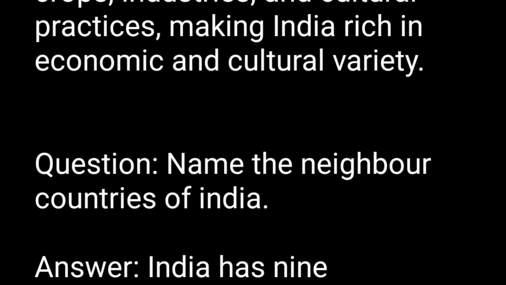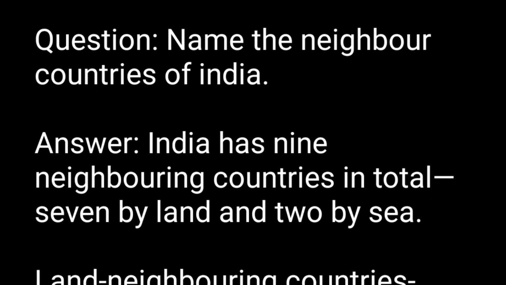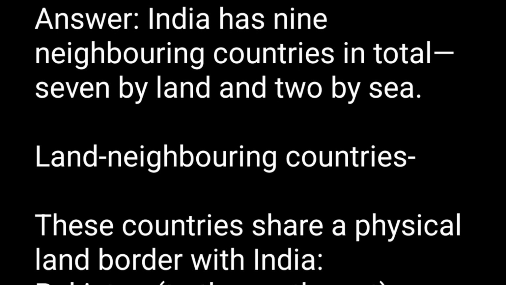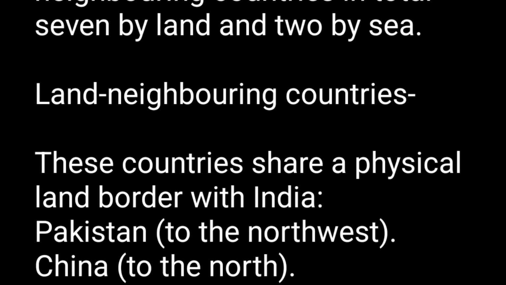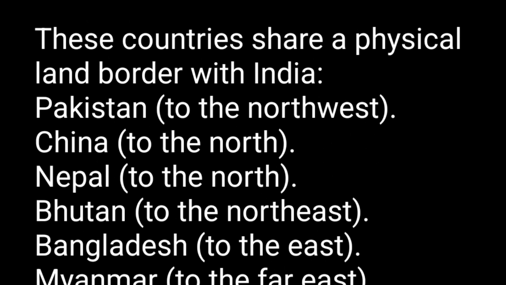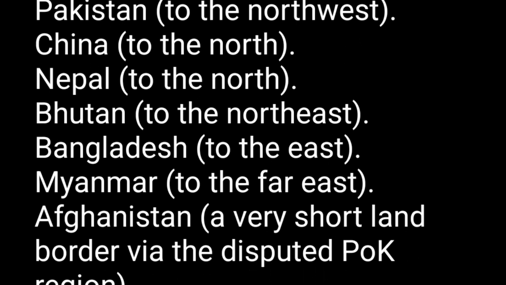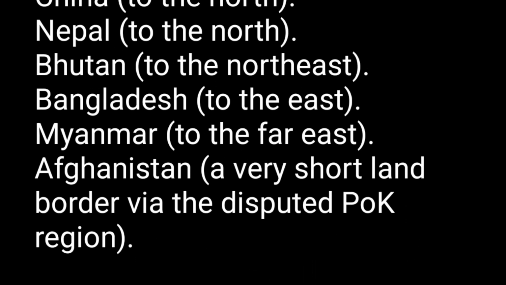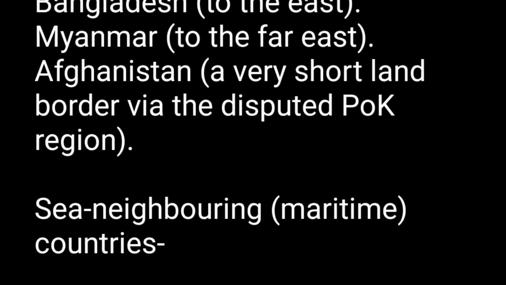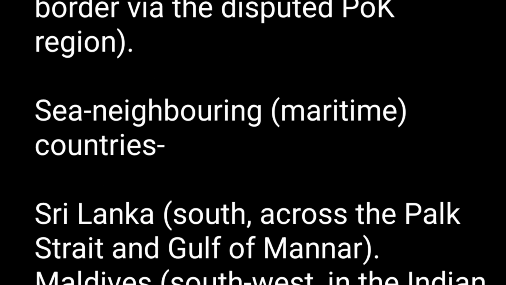Question. Name the neighbor countries of India. Answer. India has 9 neighboring countries in total, 7 by land and 2 by sea. Land neighboring countries. These countries share a physical land border with India. Pakistan, to the northwest. China, to the north. Nepal, to the north. Bhutan, to the northeast. Bangladesh, to the east. Myanmar, to the far east. Afghanistan, a very short land border via the disputed POK region.